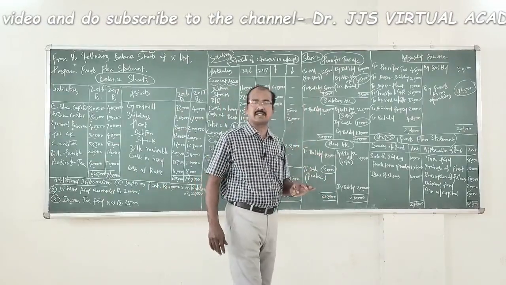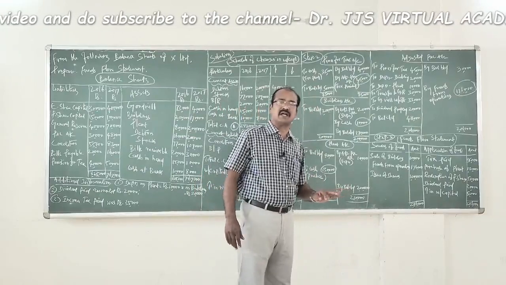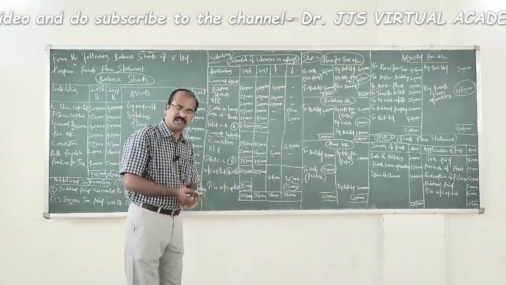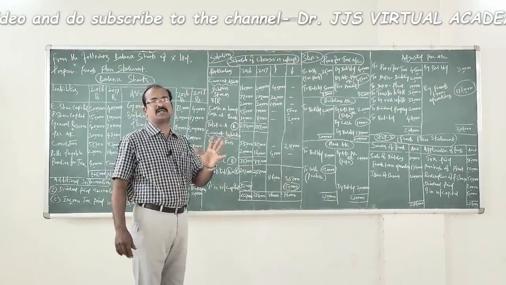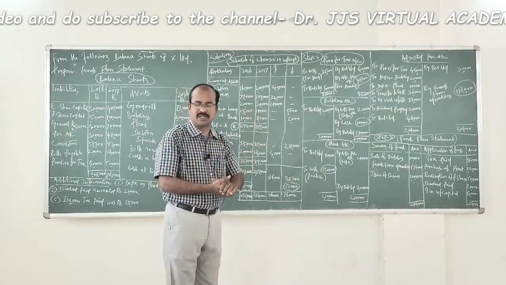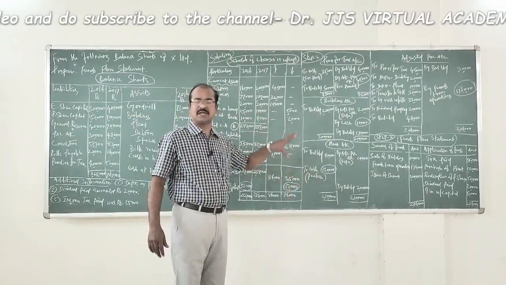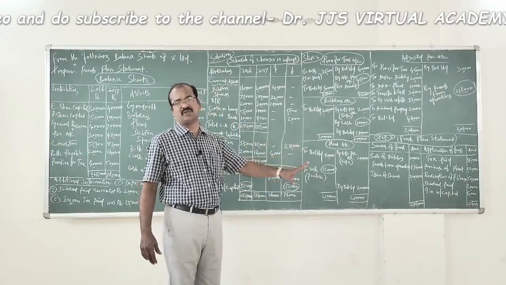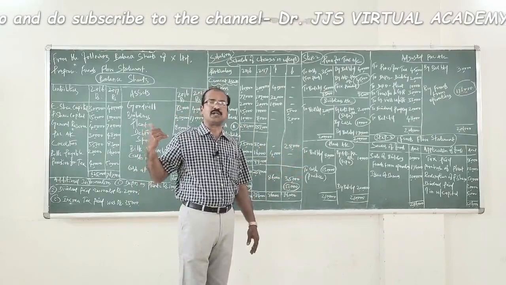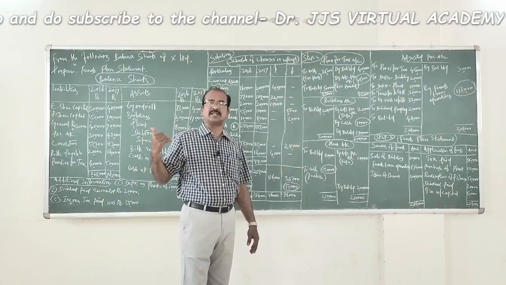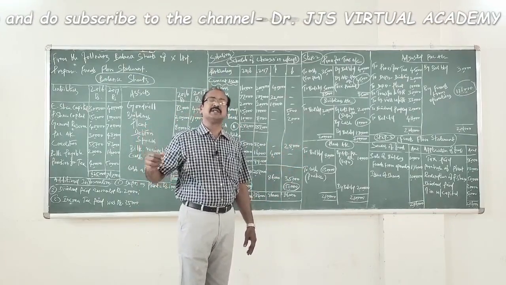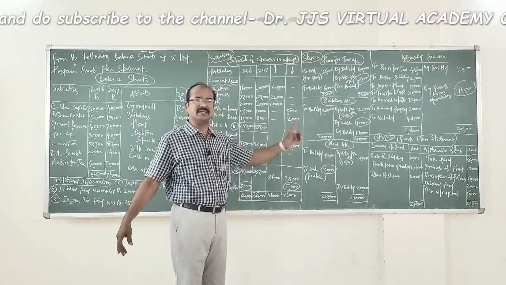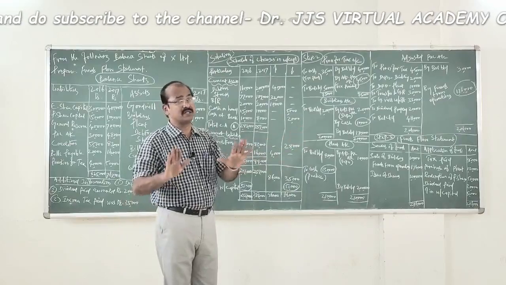Now let us prepare the last ledger account, which is nothing but adjusted profit and loss account. And I keep on saying in all my videos related to the preparation of funds flow statement, when you open adjusted P&L account, you follow the procedure of going through the ledger accounts and identify the aspects which are connected with adjusted P&L account, record them first. Followed by that, you check out the aspects related to adjusted P&L account in the liability side. Then the asset side of the balance sheet. Finally, you move through the additional information and then close the adjusted P&L account. This is the right procedure.